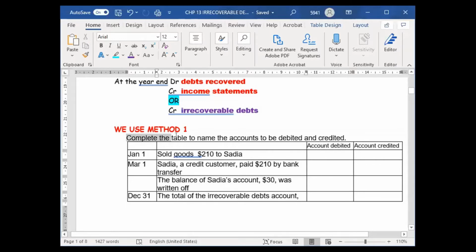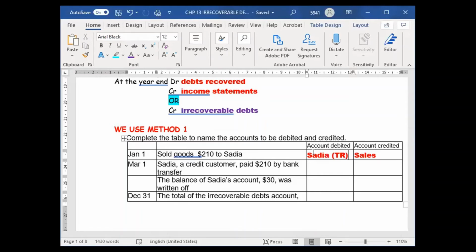Complete the table to name the accounts to be debited and credited. Sold goods to Sadia. Did you receive the money? The question didn't say anything. If the question didn't say anything, it means you haven't received the money. So I credit the sales, because sold goods means it's my sales. To Sadia, and I debit Sadia. Why debit Sadia? Because Sadia is my trade receivable. I sell to Sadia, Sadia didn't pay.